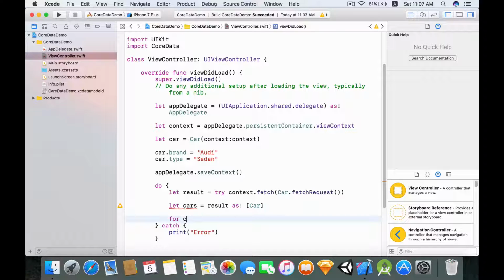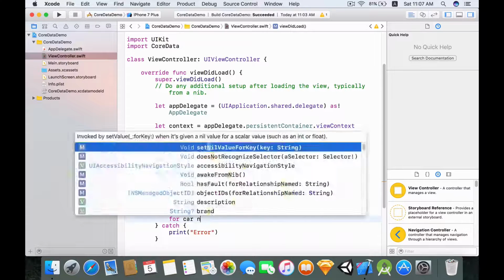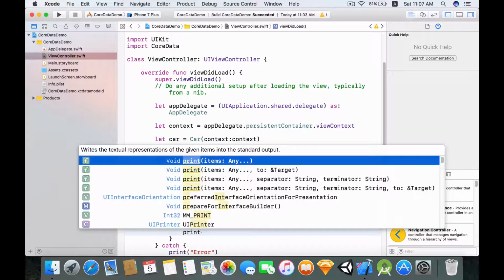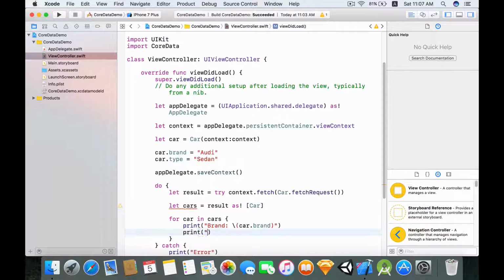So say for car in cars, let's print brand, and using string interpolation, let's print car.brand. Let's print type, car.type, like so.